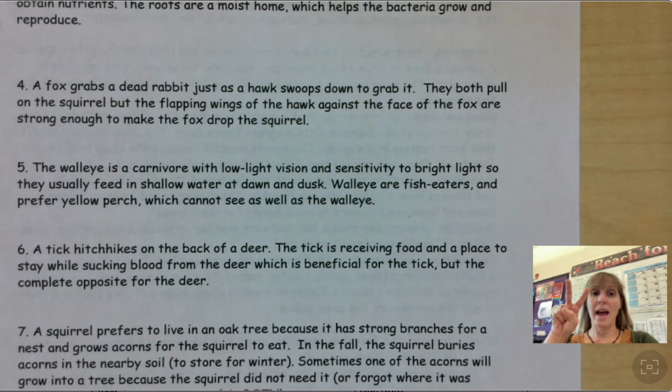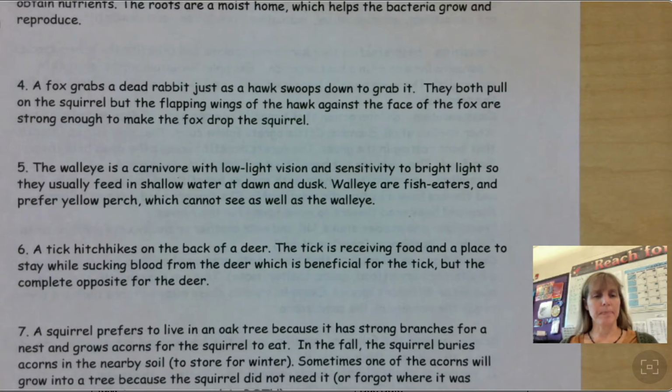So we're looking at the walleye and the perch. If you think it's mutualism, 1 finger. If you think it's predation, 2 fingers. Okay, this is predation. The walleye definitely hunts and eats the perch. Okay? All right, last one.